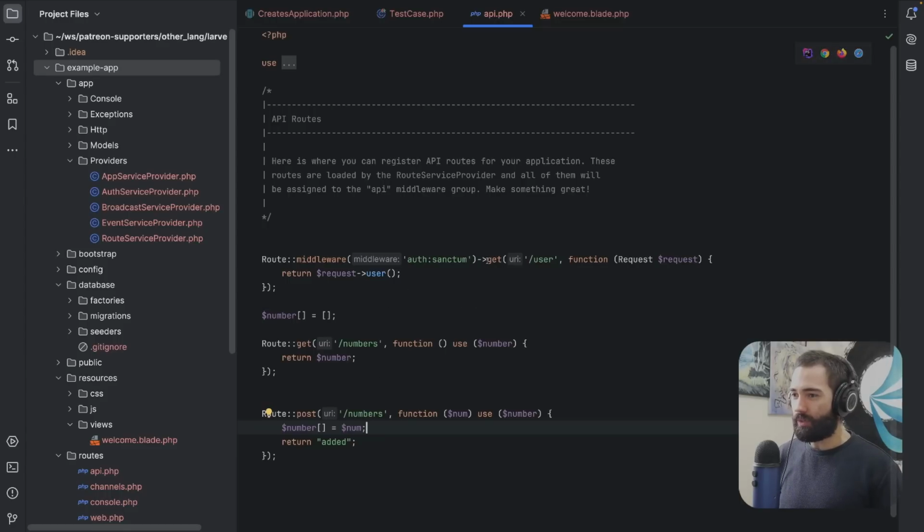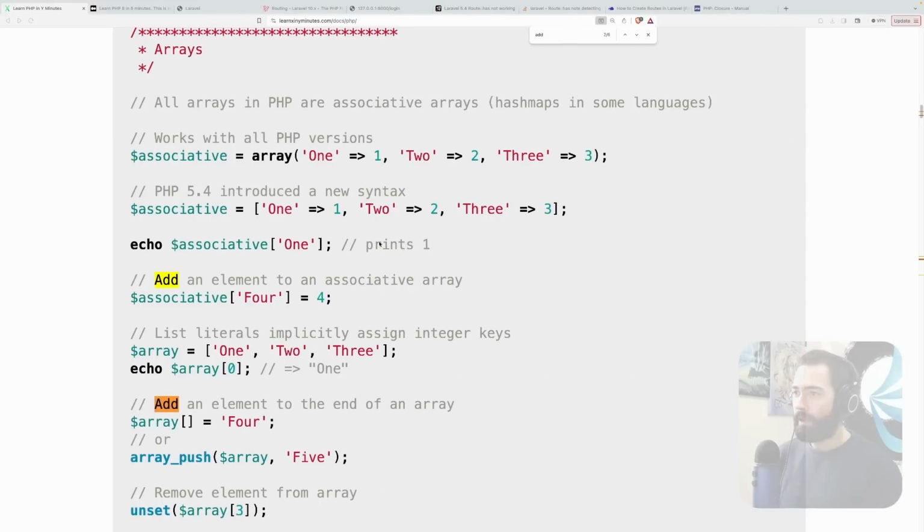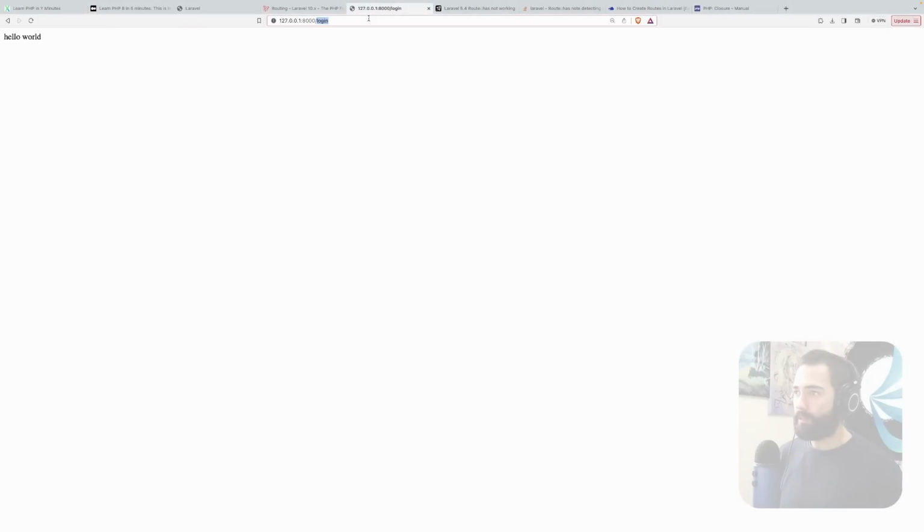So let's just make sure that we are capable of auth sanctum. Okay, so that is invoking the middleware first and then get. So whatever authentication middleware runs before we do the get. So actually, I don't want this bit over here. I don't want the authentication because I'm just interacting with a global state. So let's have a look at this. We are gonna have API numbers.